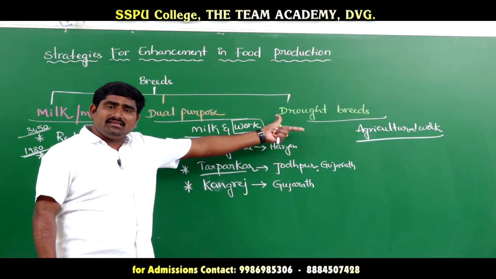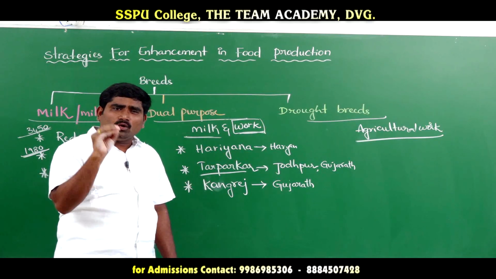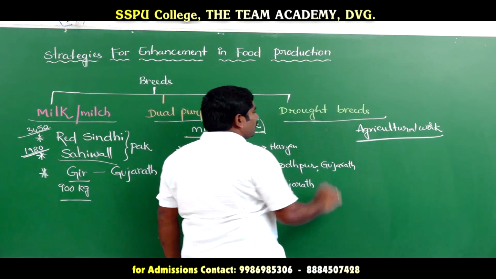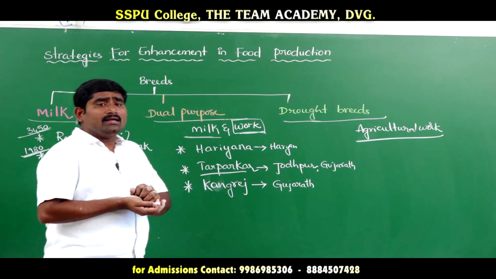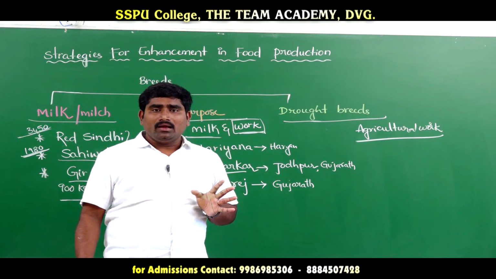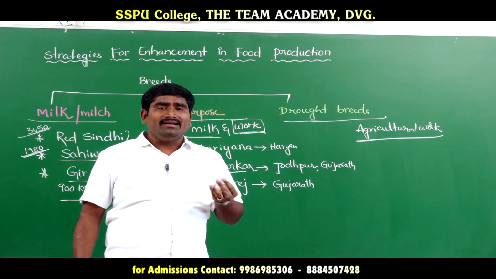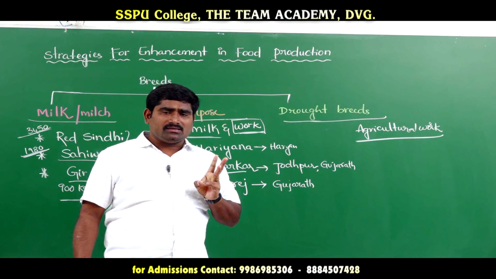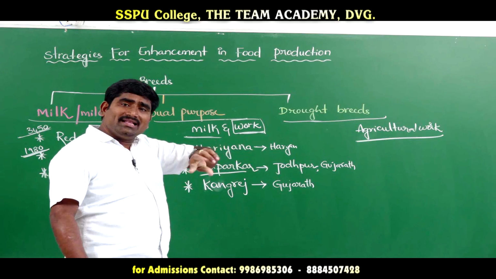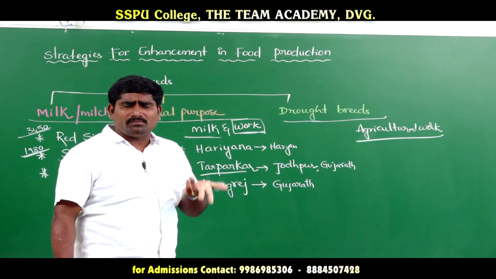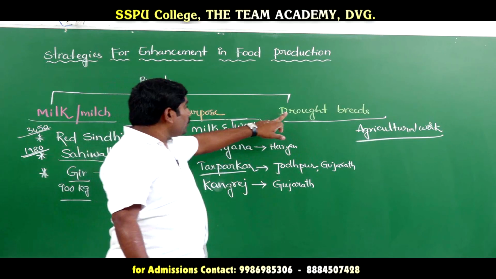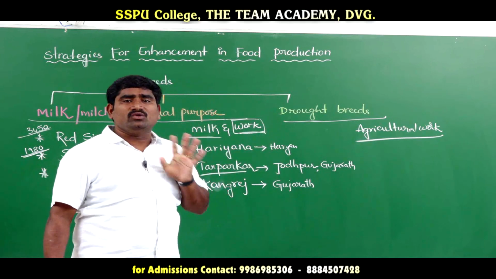And the female animals in this are not useful. They produce very low yields of milk. So these types of breeds are called draught breeds. Here what we have to understand is, in the milk breeds, only the female animals are useful and the male animals are not useful because they are very lazy in agriculture works. And in dual purpose breeds, both males and females are useful, males for agriculture work and females for producing milk. Now draught breeds means females are useless.